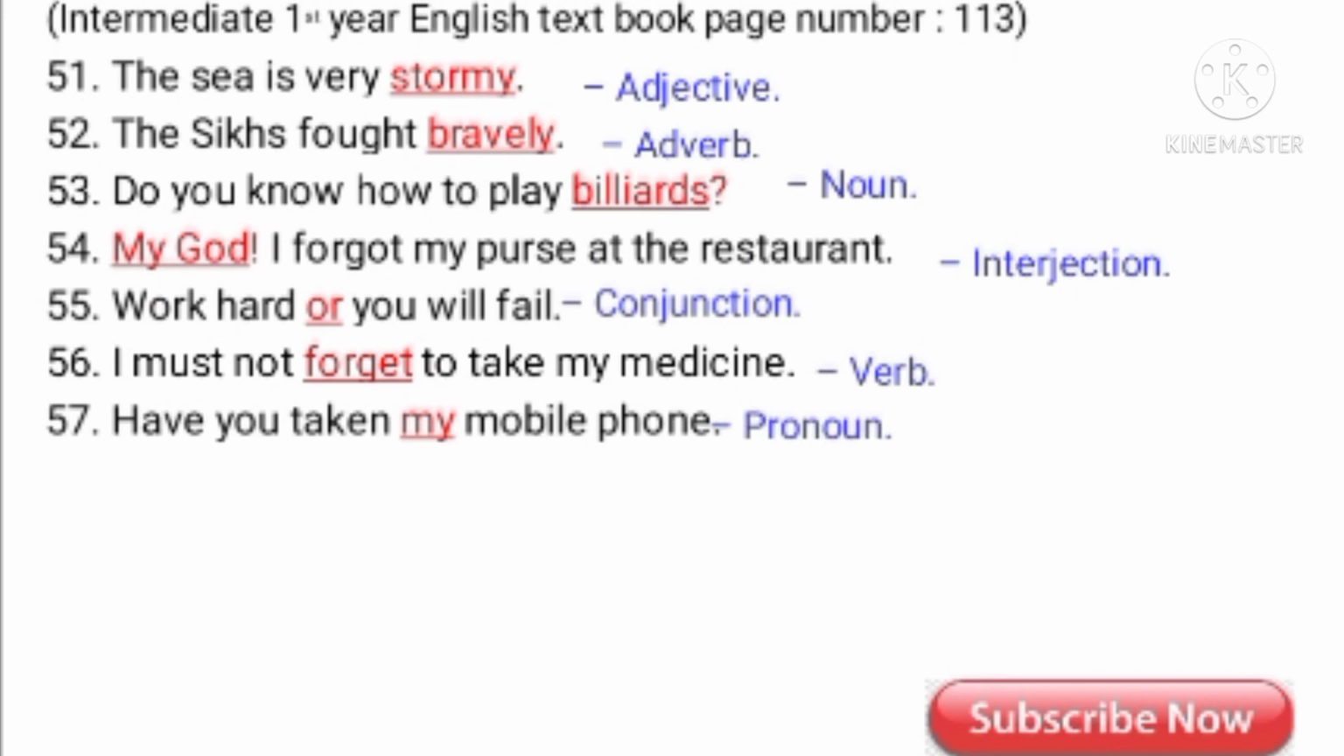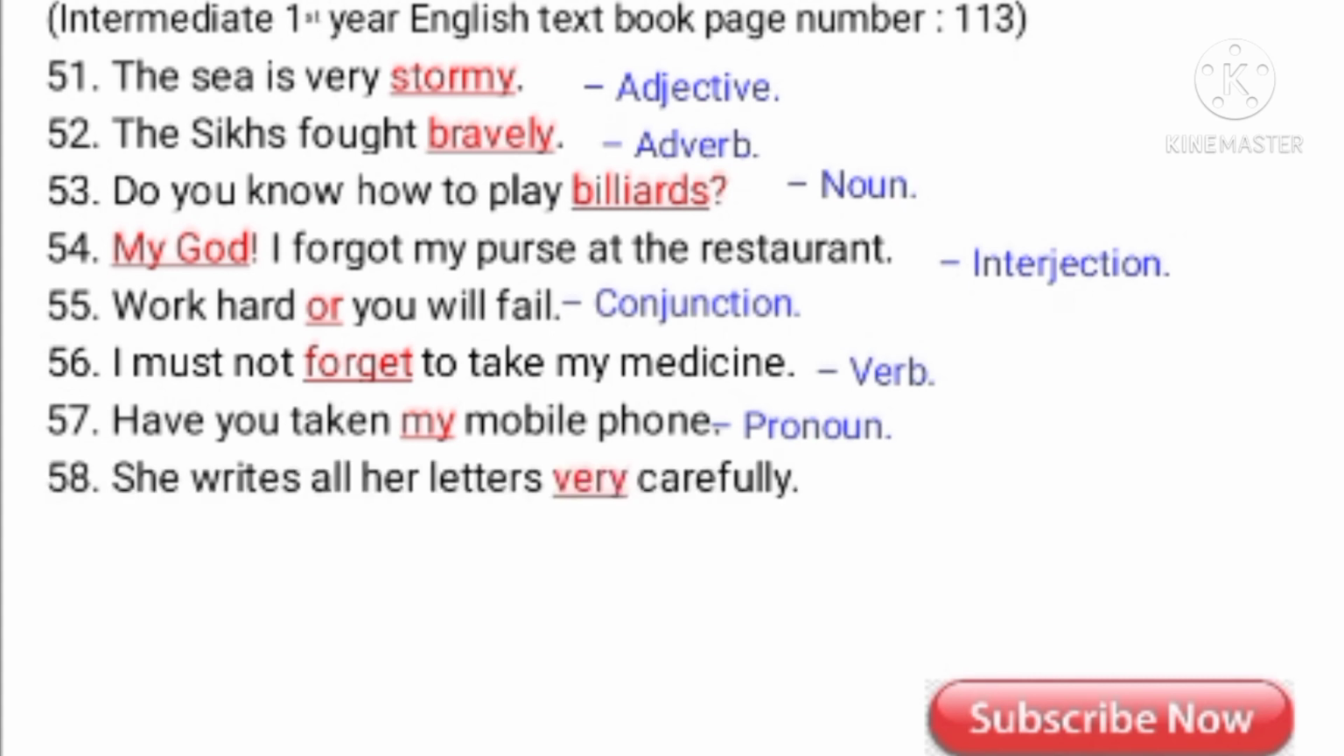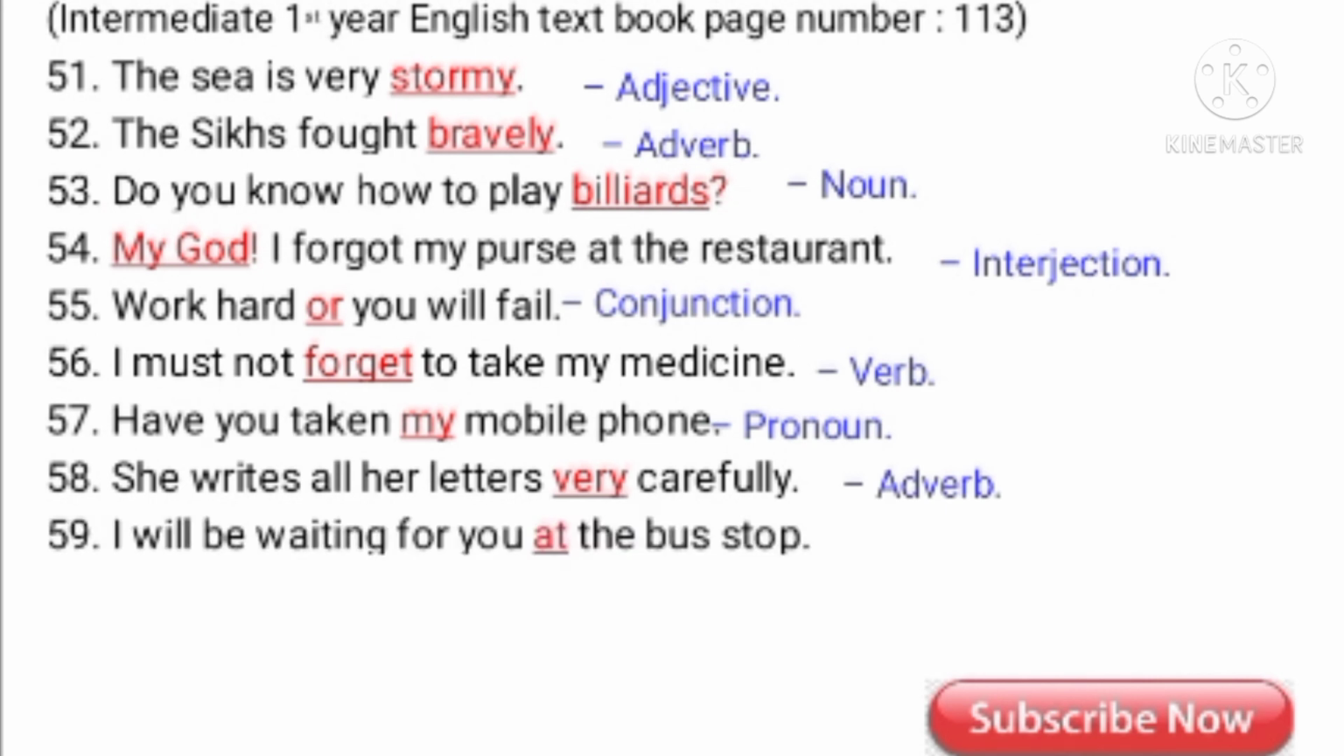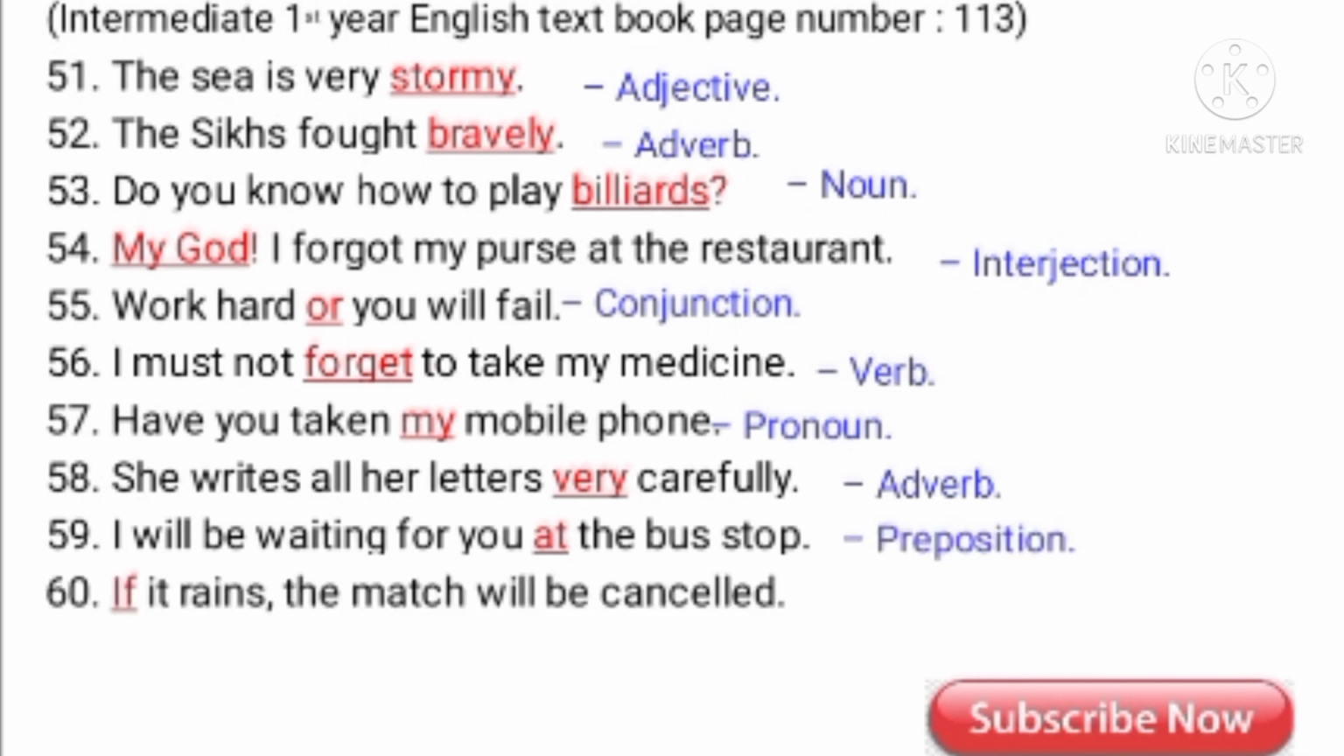She writes all her letters very carefully. Very is an adverb. I will be waiting for you at the bus stop. At, on, off, these are all prepositions. If it rains, the match will be cancelled. Here if is a conjunction which combines both the sentences. Understand? If you do not use if, the sentence will be meaningless. So here if is a conjunction.